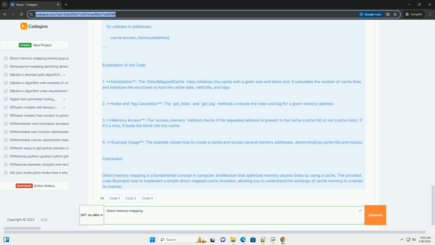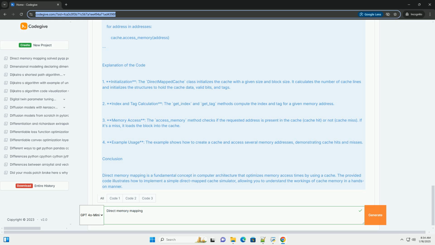Example code implementation. Let's create a simple simulation of direct memory mapping in Python. Explanation of the code. 1. Initialization: the direct mapped cache class initializes the cache with a given size and block size. It calculates the number of cache lines and initializes the structures to hold the cache data, valid bits, and tags. 2. Index and tag calculation: the get_index and get_tag methods compute the index and tag for a given memory address.